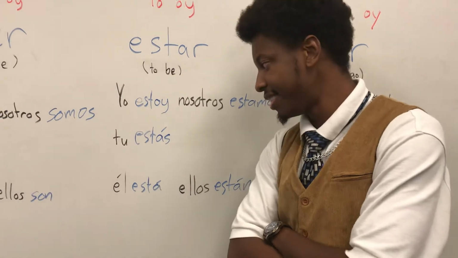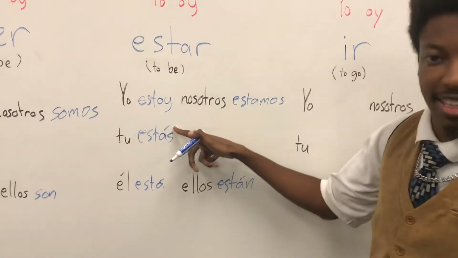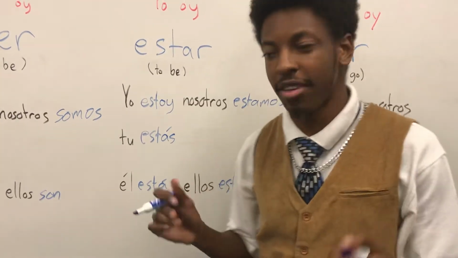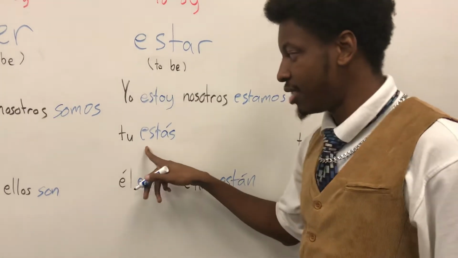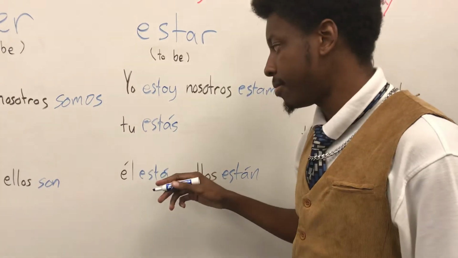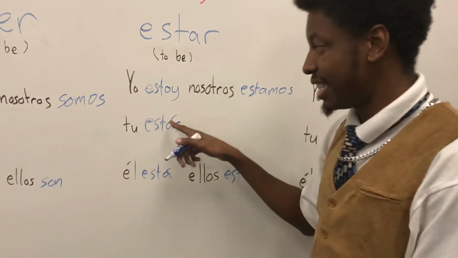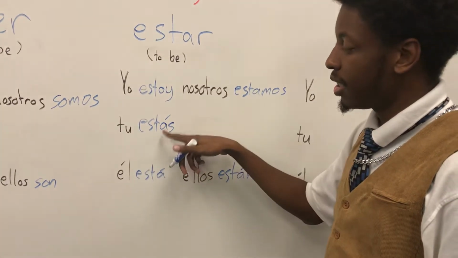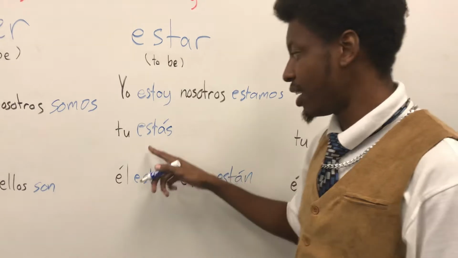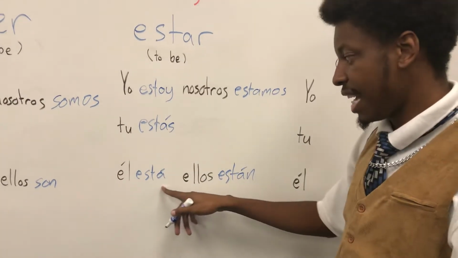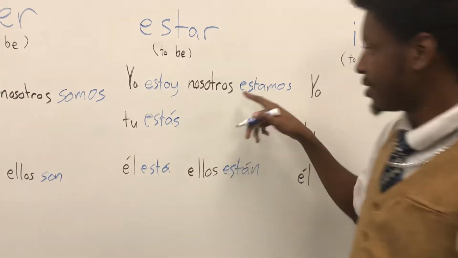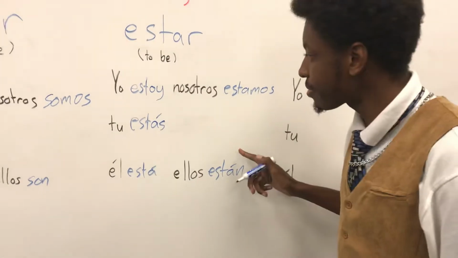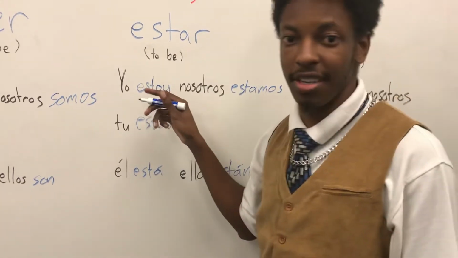You figure it out? What's that? All right, that's the tilde, okay? The tilde makes a difference in how you pronounce it. Without the tilde, this would be estas. That's a whole other word. So you need a tilde here to make it different. And for tú, the tilde goes on the a, to estás. Same thing for here. Está, él está. Nosotros estamos, no tilde there. Ellos están. Alright? But yo estoy.